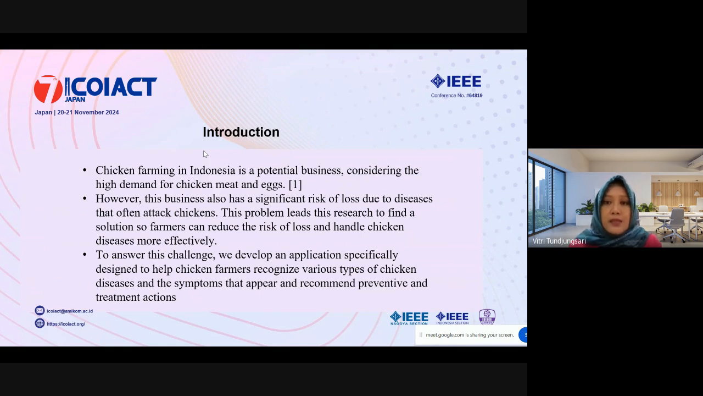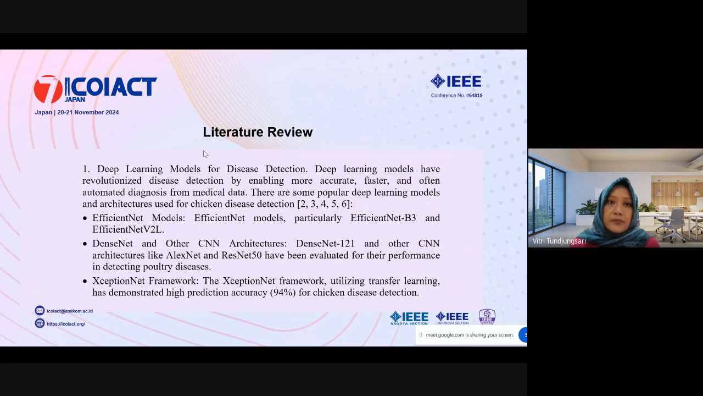This problem leads this research to find a solution so farmers can reduce the risk of loss and handle chicken diseases more effectively. And also to answer this challenge, we developed an application specifically designed to help chicken farmers recognize various types of chicken diseases and the symptoms that appear, and recommend preventive and treatment action.